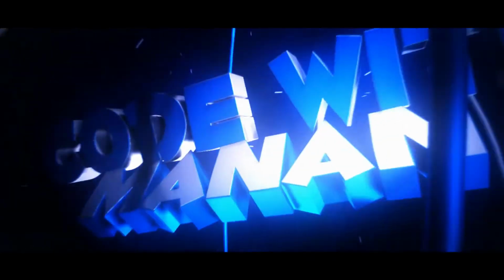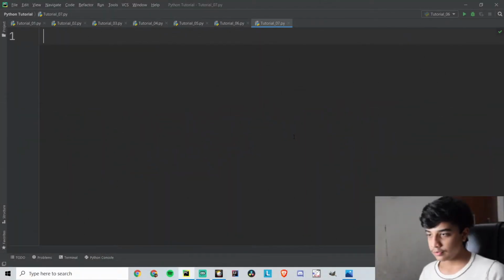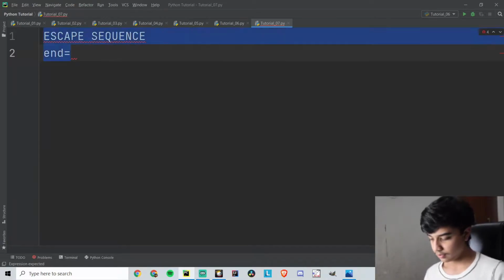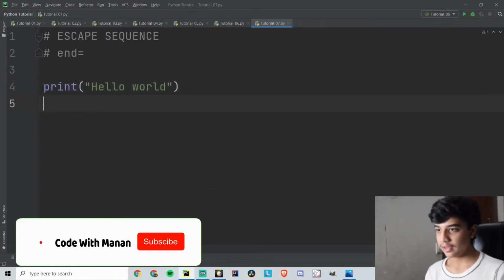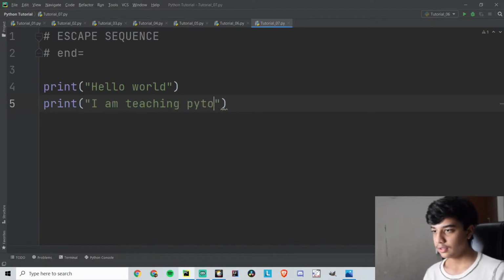Our session today is about escape sequences and the end statement in Python. Today's session will be about what escape sequences are, and we will also discuss the end statement which is used in Python. So let's take an example. If I want to print hello world, and on the next line I am again printing I am teaching Python.